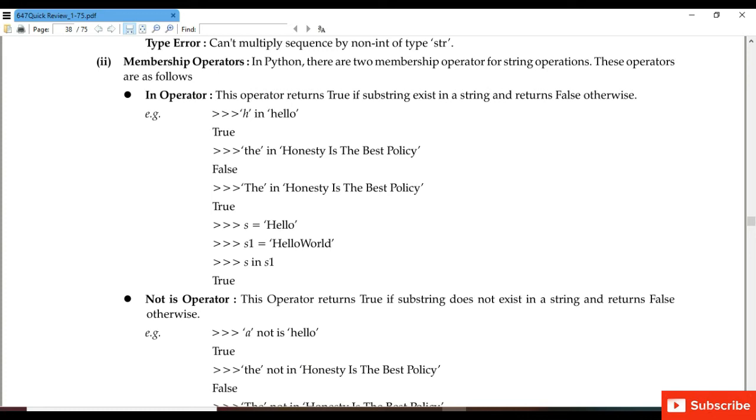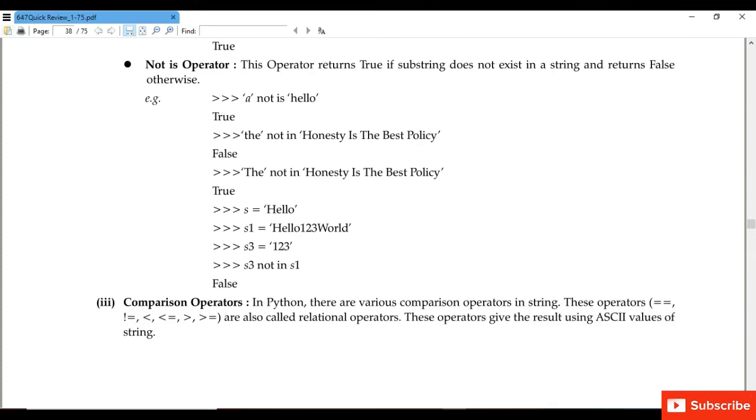Next, 'the' in 'honesty is the best policy'. Please note that it is in lower case, and in the string the T letter is in upper case, so we will get False. Okay. Next is 'the' in 'honesty is the policy'. Since 'the' is a part of the string, we will get True. Next we have taken two strings, s is equal to hello and s1 is equal to hello world.